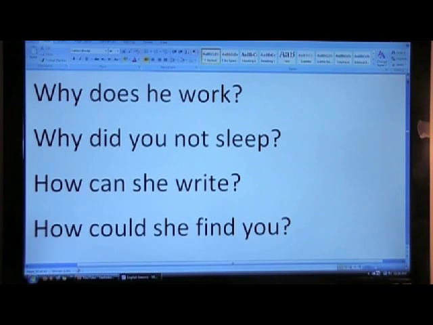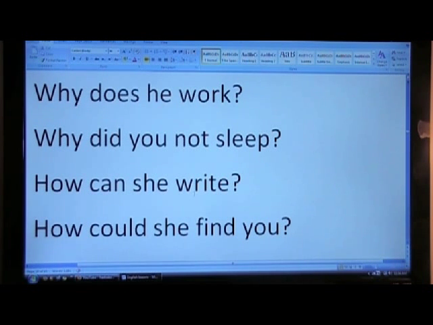For example, we could say, he works, he doesn't work, does he work? Now if the word why comes in front, it becomes why does he work? Because it is interrogative, does is in front of the subject anyway, but then the word why goes at the very front. Why does he work? Why did you not sleep? Or why didn't you sleep?